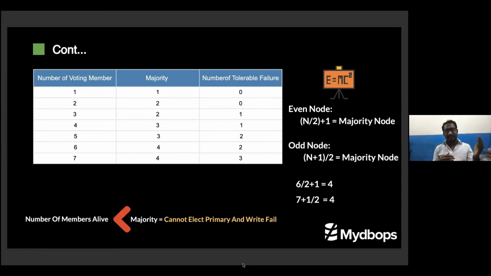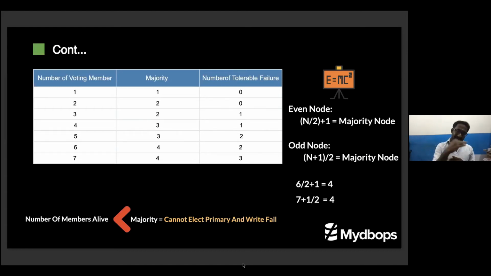For example, I have a 6 replica member. So 6 is an even number. So I will take the formula n divided by 2. 6 divided by 2 plus 1 will be 3, 4. The majority always needs to be 4. But the number of tolerable failures will be 2.